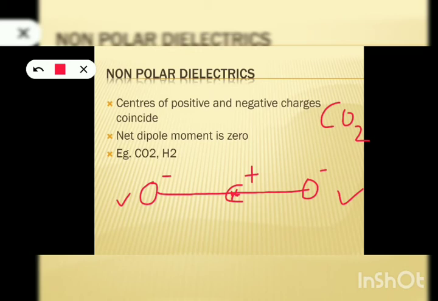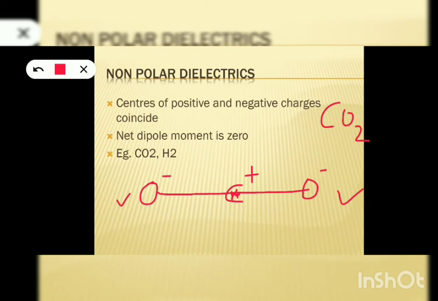Similarly, what is the center of positive charge? Again the same point, because the positively charged carbon ion resides at the same location. So the center of positive charge also lies at the same point. Here it is very clear that the center of positive charge and the center of negative charge coincide. There is no separation between positive and negative charges, so it's not a dipole. We can't find any dipole here, and the net dipole moment is 0.